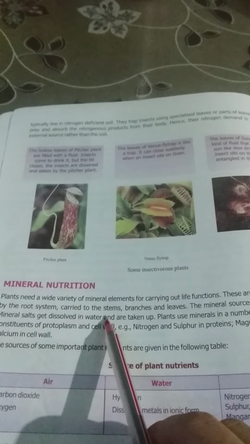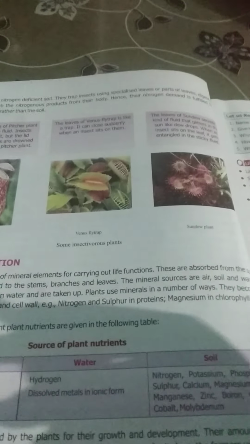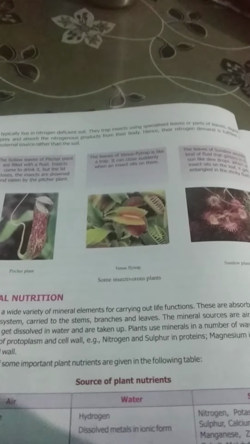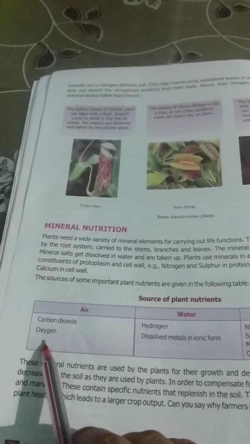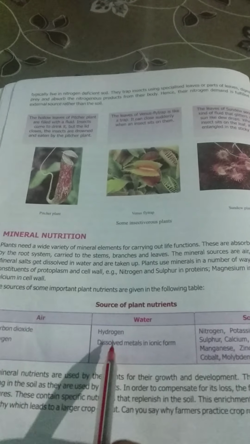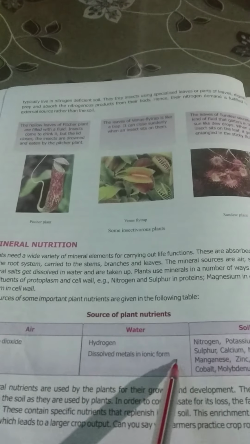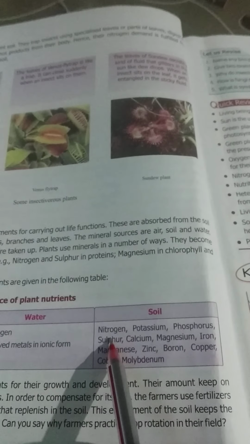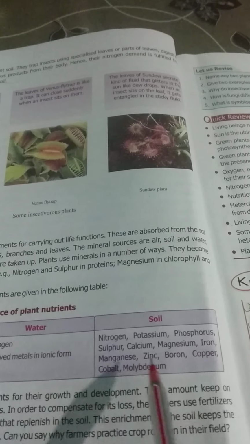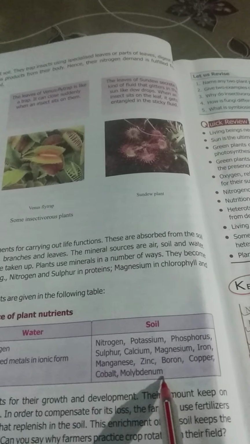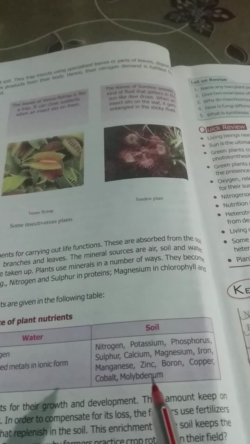Now, along with nitrogen supplement, plants they also need mineral nutrition. How they fulfill their mineral nutrition? See, in the atmosphere, in soil and in water, minerals are present, and plants, they absorb that minerals. How? From the air they contain carbon dioxide and oxygen. From water they take hydrogen and dissolved metal in ionic form. And from the soil they fulfill their nitrogen, potassium, phosphorus, sulfur, calcium, magnesium, iron, manganese, zinc, boron, copper, cobalt and molybdenum.